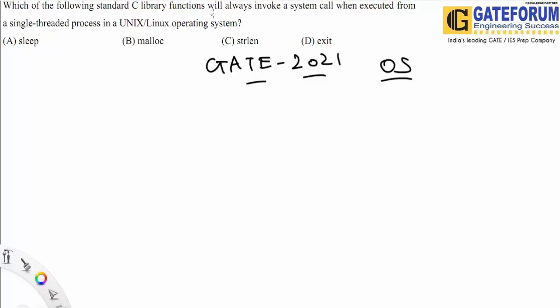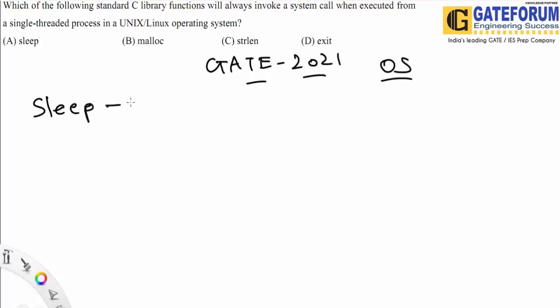We need to find the C library function which will always call a particular system call when executed in a single threaded process. So whenever we are executing any of these library functions, will it execute a system call or not? We need to check. Okay, so let's check it one by one. This is basically an MSQ question.